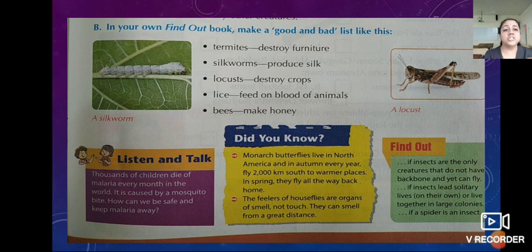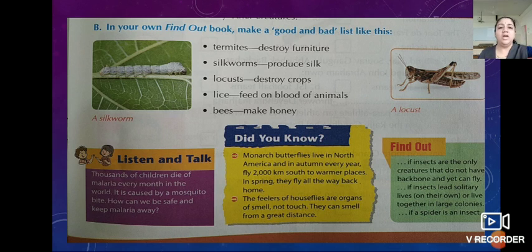Locusts, which destroy crops. Is it good or bad? Bad. Then lice, which feed on blood of animals. Good or bad? Bad. Then bees make honey. Is it good or bad? Honey is very useful for us. So it is good. Understood?